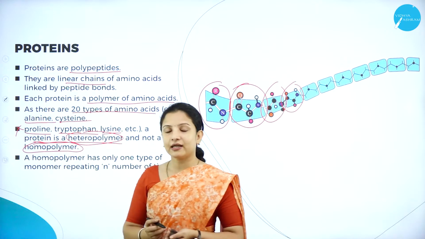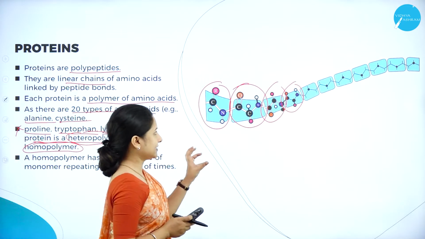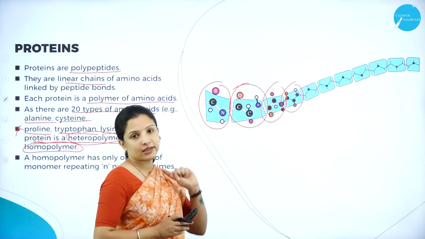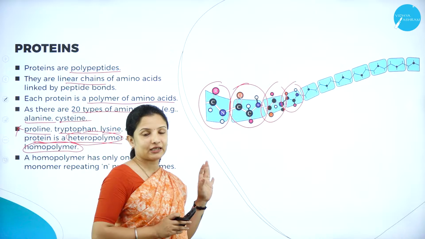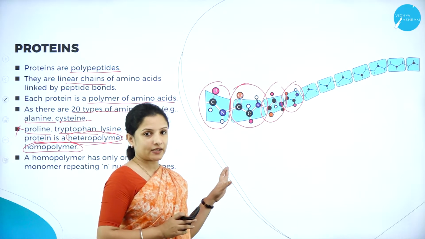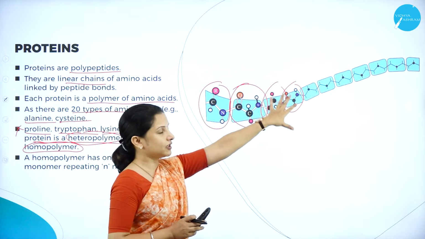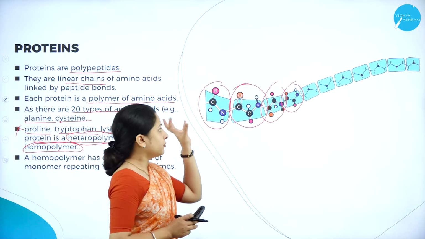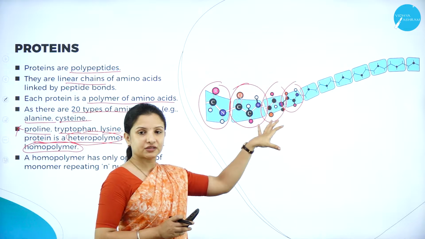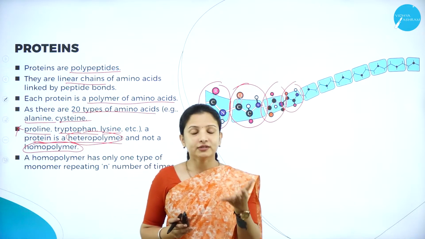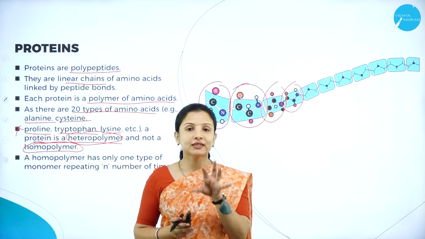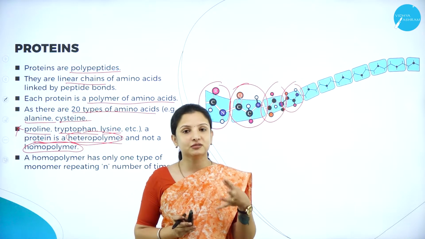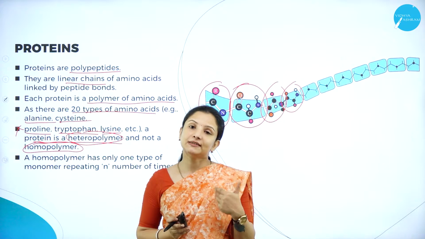When can I say they are a homopolymer? If, for example, this is a protein molecule made up of only one amino acid. For example, I'll take cysteine. Cysteine is an amino acid. If all the cysteines were linked, it would be a homopolymer. Homo means same, only cysteine, only one monomer unit. There are no different types of amino acids present, because it is made up of only one type of amino acid, it can be a homomer.